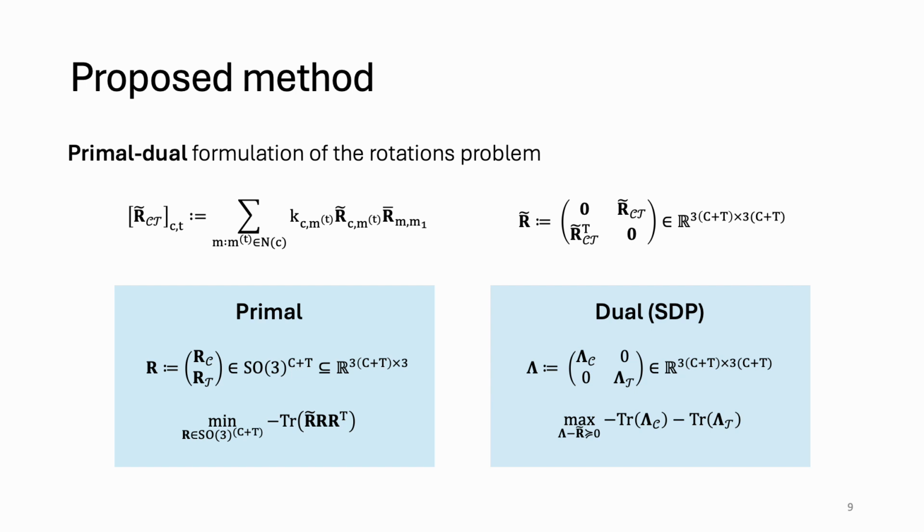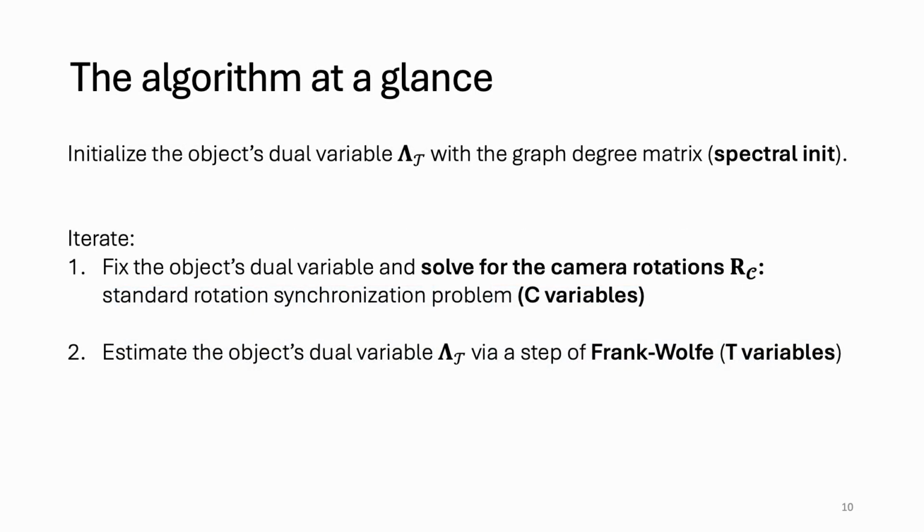Since the number of time steps T can be quite large, solving the primal via the dual SDP can be expensive. So the algorithm we propose is as follows. We first initialize the object's dual variable via the graph degree matrix. This is known as the spectral initialization. Then we proceed iteratively. We fix the object's dual variable and solve for the camera rotations. And this is just a standard rotation synchronization problem. Then we re-estimate the object's dual variable via a step of the Frank-Wolfe iteration. The reason why we split the iterations this way is that T can grow to be much larger than the number of cameras. So using Frank-Wolfe in step 2 allows for a much cheaper update. Let us now see how this algorithm performs in practice.